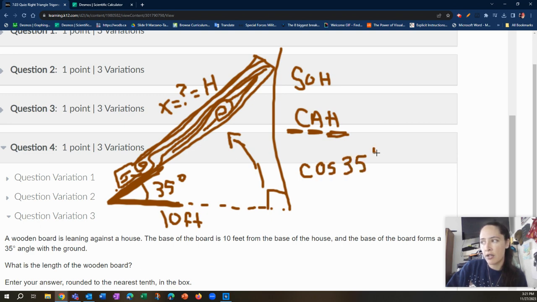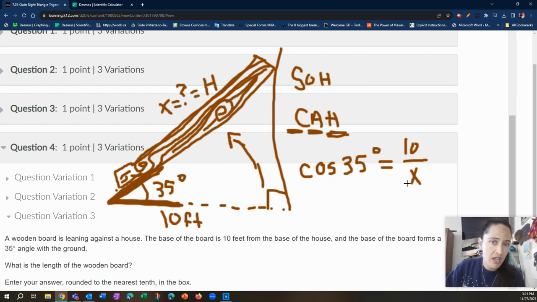So cosine of 35 degrees is going to equal, and you don't need that symbol in your calculator as long as it's switched to degrees or radians, which we'll talk about soon, adjacent, which is 10, over hypotenuse, which we're solving for. X, it's unknown. Now you're going to do your normal problem solving skills. X is now in the denominator.